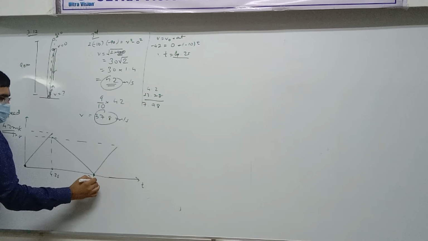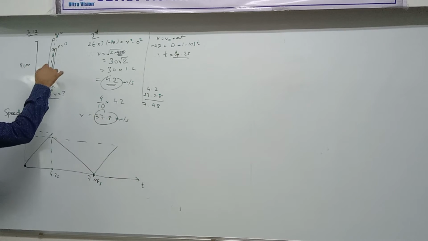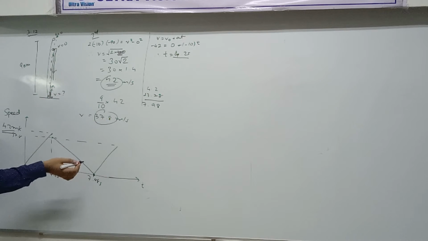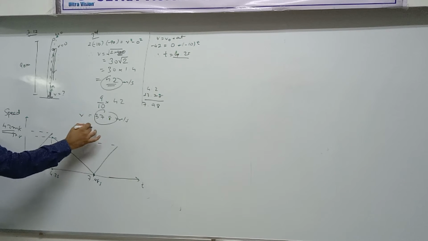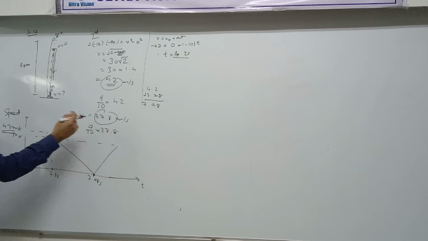Go ahead like that. Okay, it will reach here once again. It will collide and then lose 10%. So again a 10% decrease. So once again, 9 by 10 of 37.8.